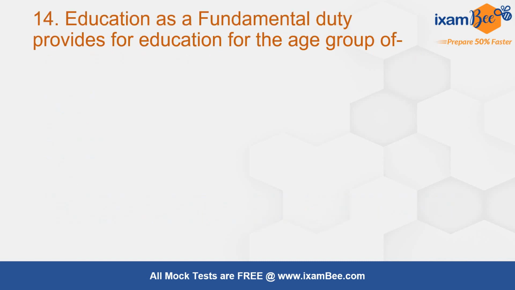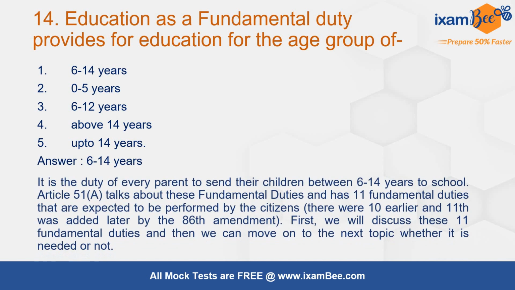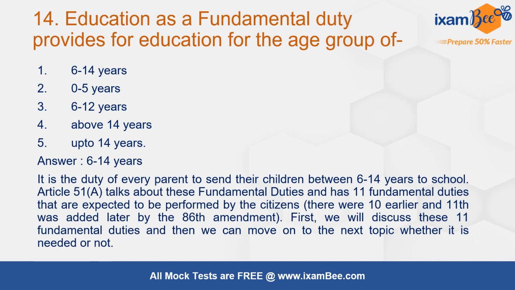Then question number 14. Education as a fundamental duty provides for education for the age group of 6 to 14, 0 to 5, 6 to 12, above 14, up to 14. The correct answer is 6 to 14 years. It talks about the duty of every parent to send their children between 6 to 14 years to school. Article 51A talks about this fundamental duty. Total 11 fundamental duties are there. Earlier there were 10, but this education related fundamental duty was added by the 86th Amendment Act.